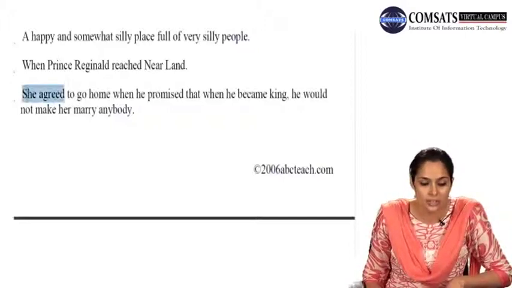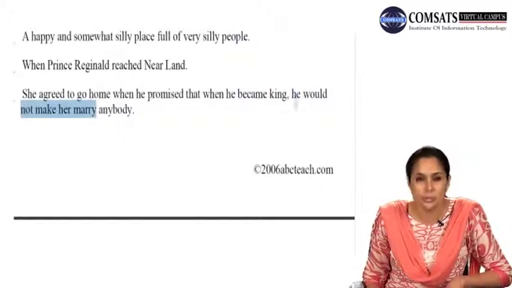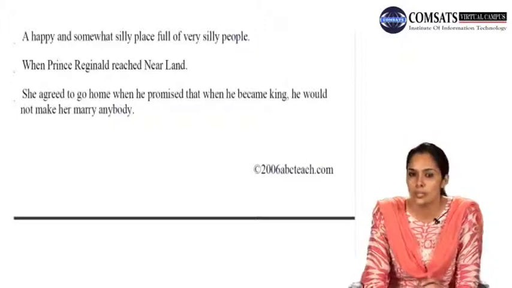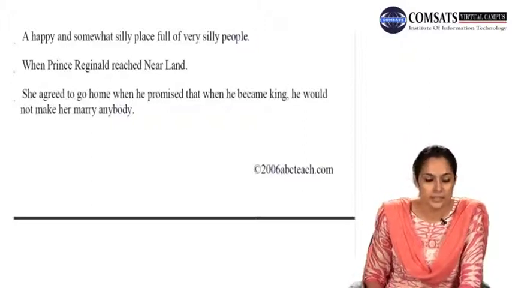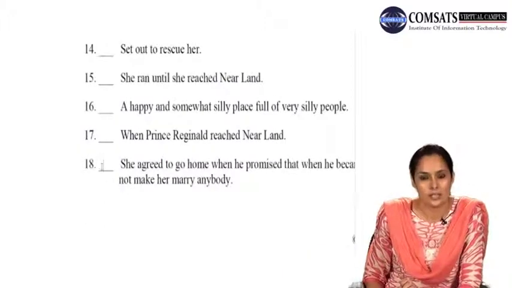She agreed, she is the subject, agreed is the verb. When he promised, he is the subject, promised is the verb. When he became king, he is the subject, became is the verb. He again is the subject, would not make her marry. The whole verb group is your verb. So we have a lot of subjects and verbs here. The whole sentence has a complete sense. It is not a fragment. So number 18 is going to be your sentence again.